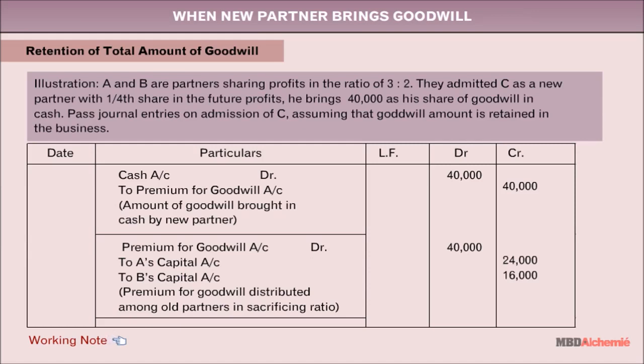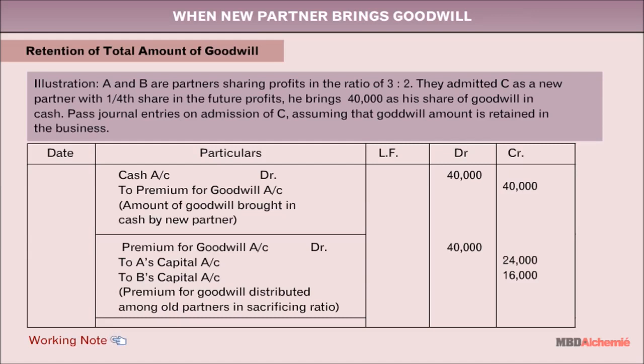Distribution of total amount of goodwill. When total amount of goodwill paid by the new partner is distributed among the old partners, two journal entries are passed. First, for receipt of amount of goodwill, and second, for distribution of amount of goodwill to old partners. Let's understand with an example.